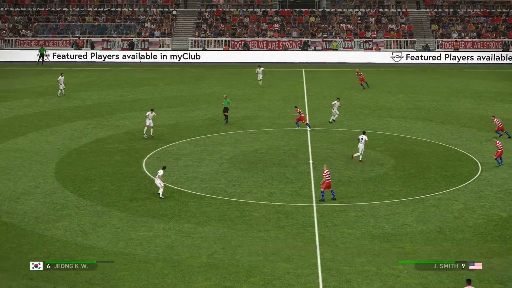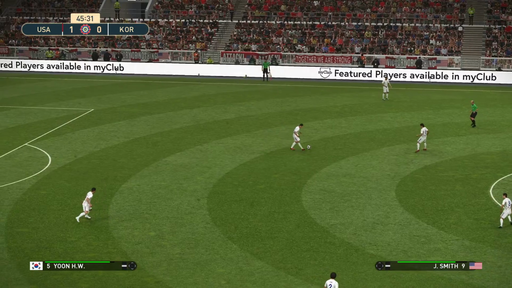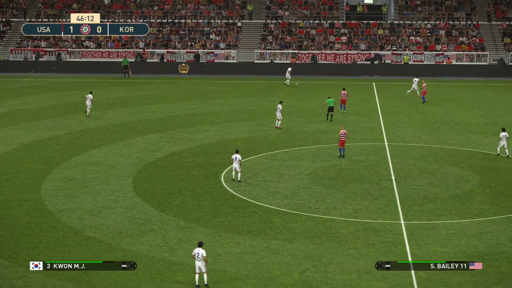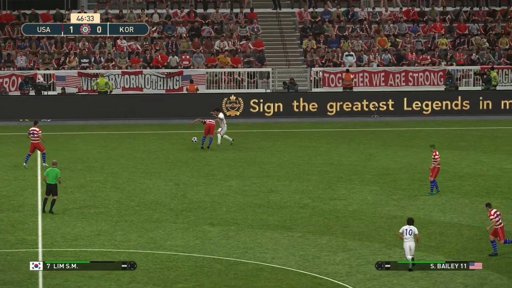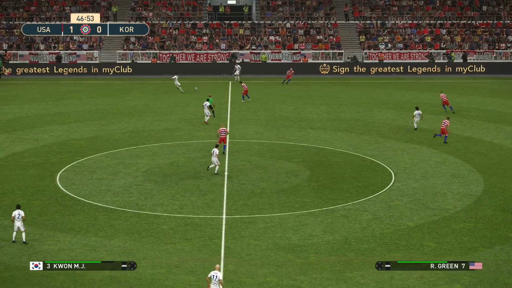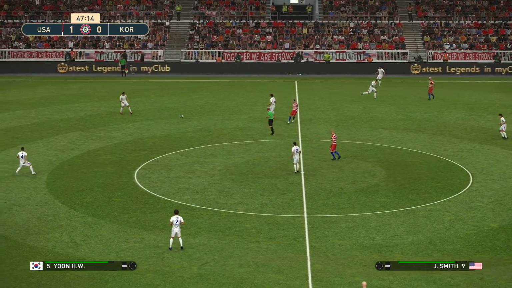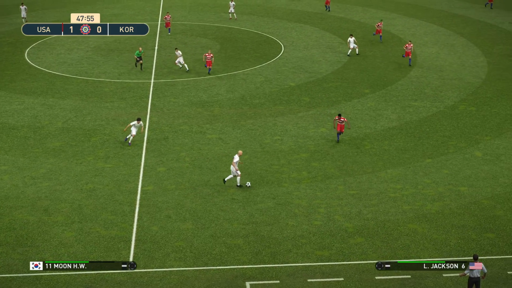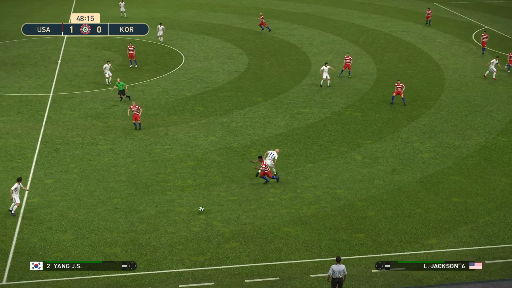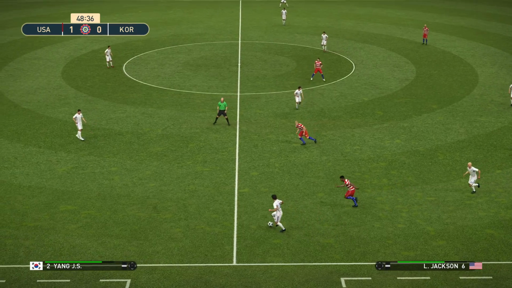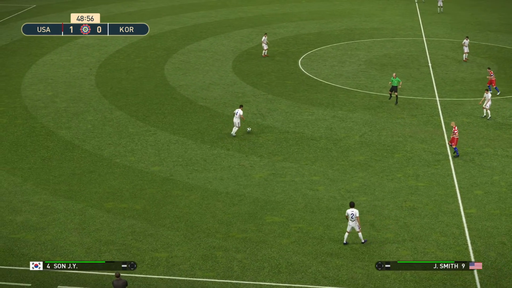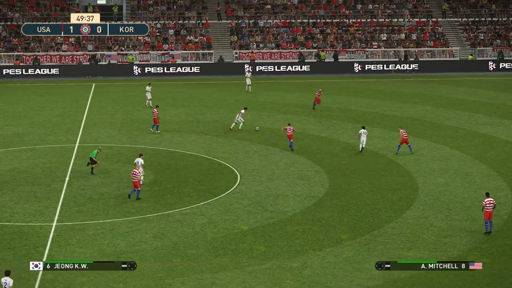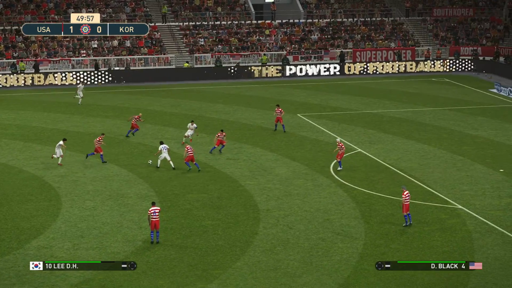And away we go for the second half. The US lead 1-0. South Korea have had more possession, but they failed to penetrate the US defense in the first half. What can they do in the second half? Can they come back in this one? The US created a few chances in that first half. And Smith took that one chance in the 23rd minute, and they lead 1-0. The US hoping to move on to 22 points. Get to within 3 points of India for the time being at least.